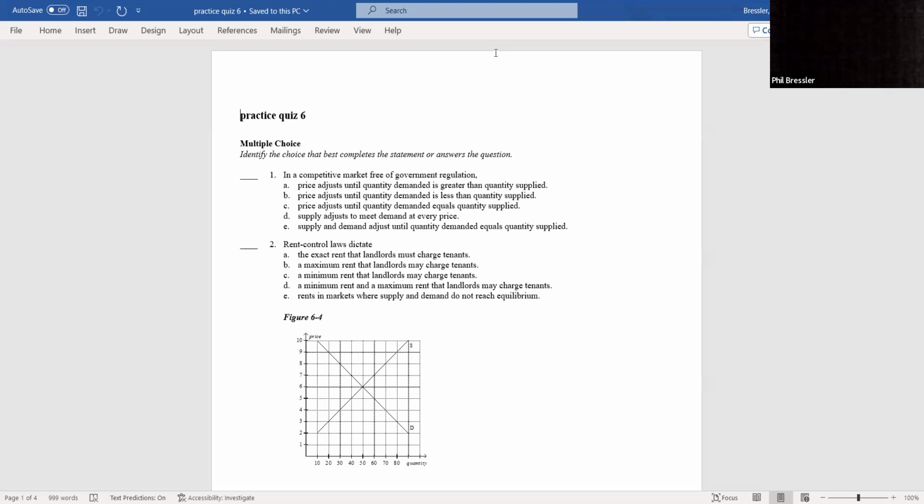I would look for minimum wage. That's the opposite. Minimum wage is the minimum that employers could pay. Rent control being a price ceiling, minimum wage being a price floor. Okay.